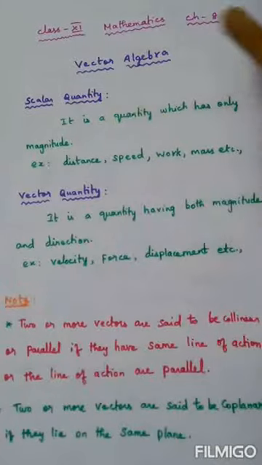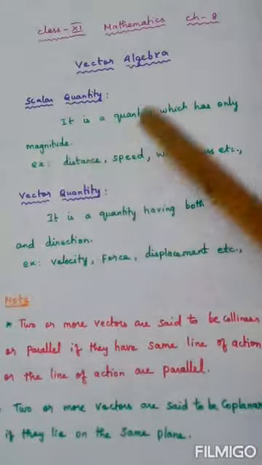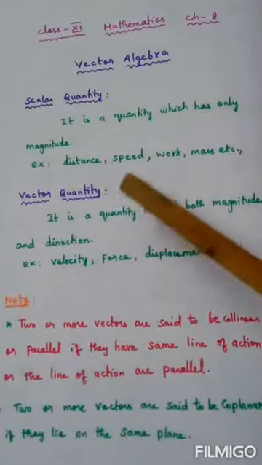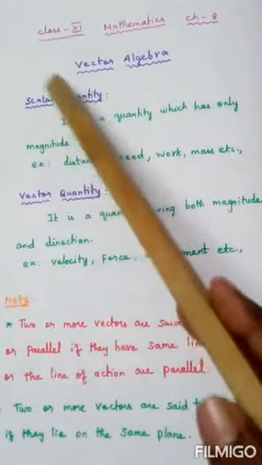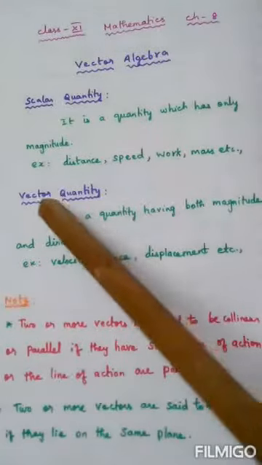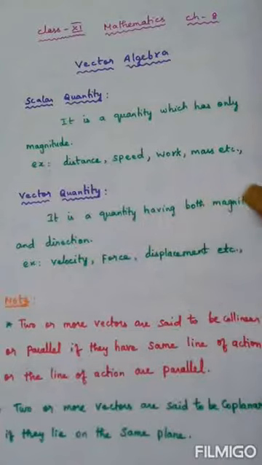So scalar quantity, what is the meaning? The quantity which is having only magnitude. Magnitude, in the sense, distance or length. Magnitude means length or number. So scalar means a number. That's all. Vector quantity. It is a quantity having both magnitude and direction.